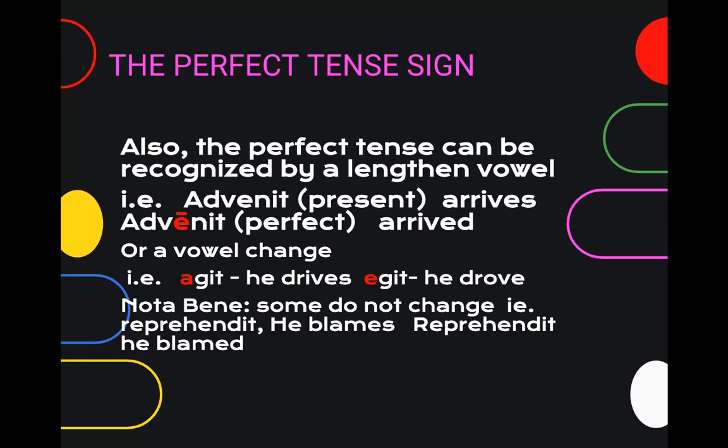However, it's important to note that there are some words, like reprehendit, which do not change their stem from the present to the perfect tense. In that case, you have to pay attention to the context in which the word is working to know the tense of the verb.